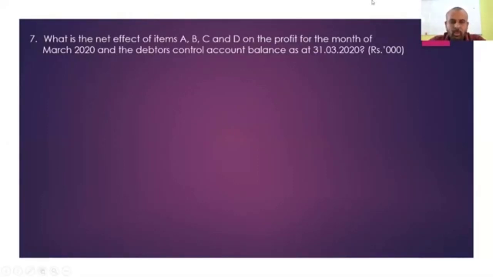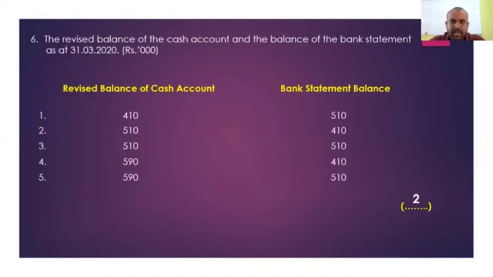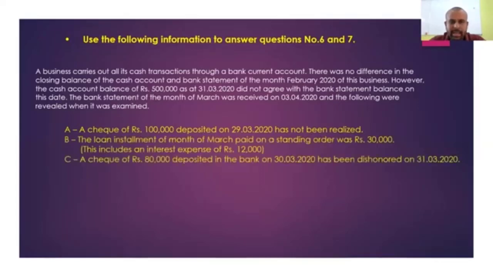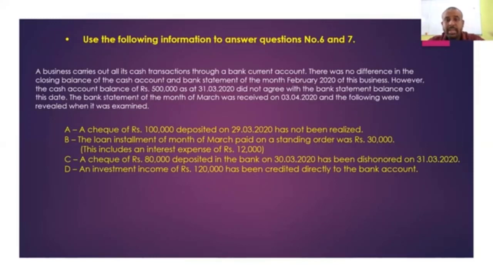Okay. Now, if you move into the transactions, what are the transactions that they have given? When it comes to transaction number A, there's no impact. When it comes to B, your profit decreased by 12,000, which is the interest. And the dishonored check has no impact, but the investment income increases by how much? Your profit increased by 120,000. Therefore, altogether, your total profit increased by 108,000.